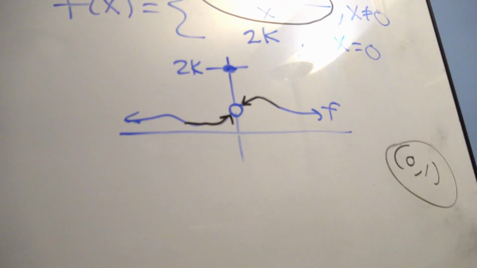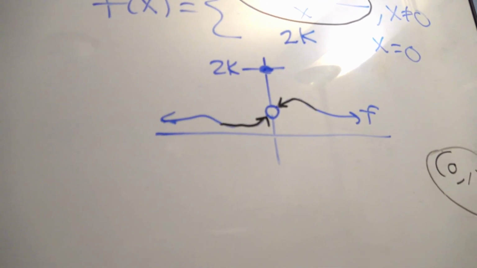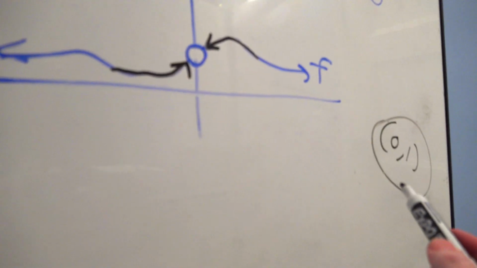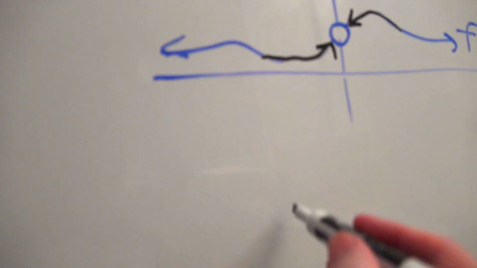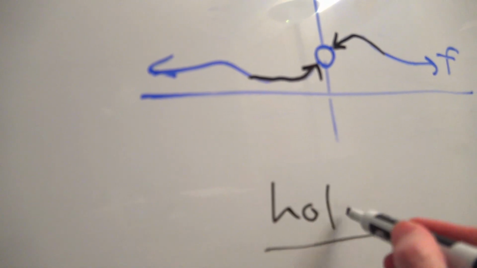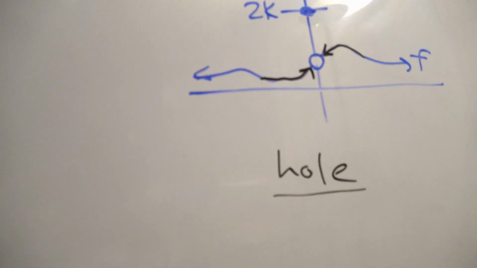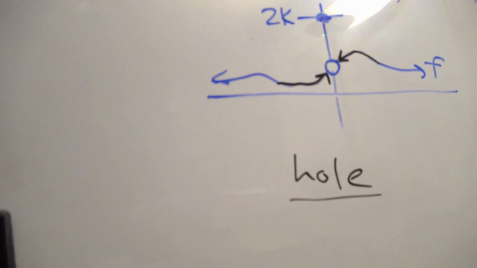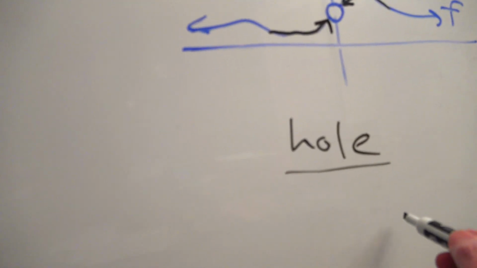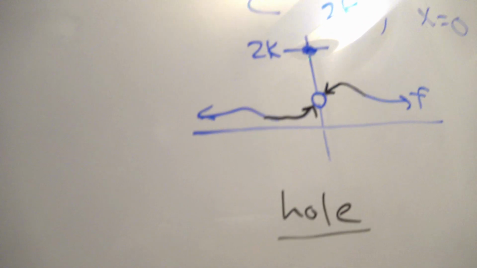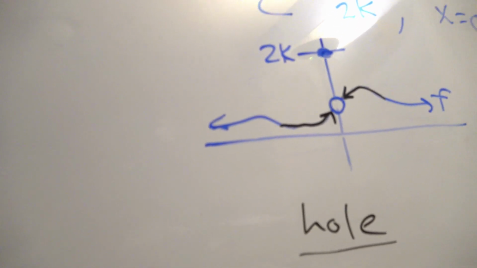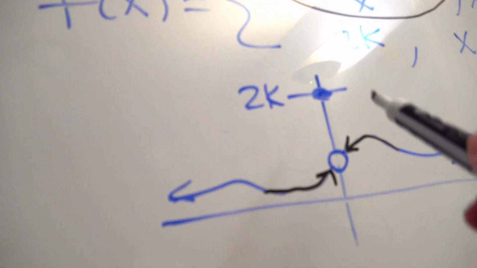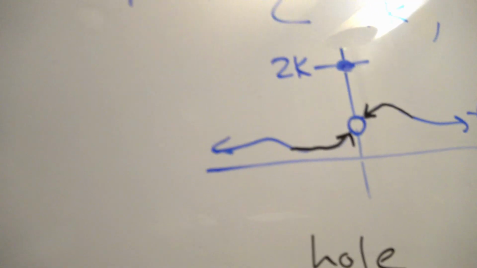All right? Now let's go to the next thing it says. Because the limit exists, and of course the limit did exist, it was 1, right? This proves that there is a hole in the graph because the limit exists, at x equals 0. That's the first blank. Now the second blank says find the value of k that makes f continuous. But Mr. Wade, f is not continuous, it's discontinuous. There's a hole, and it's not just a hole, it's a holy jump, right? There's a jump and a hole.